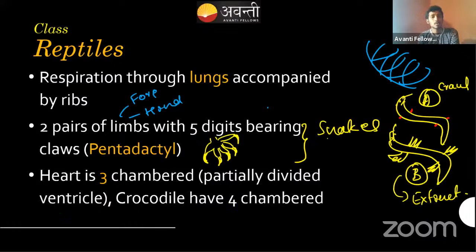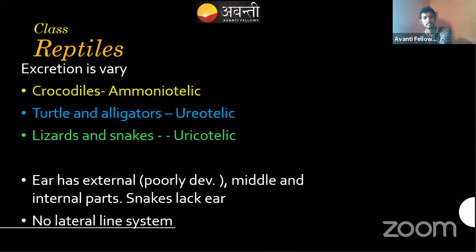Okay. So next, the heart is three-chambered, with a partially divided ventricle. That means if I draw a diagram here, it will be somewhat like this. A single ventricle and two auricles. But this ventricle is partially divided. That means not four-chambered, only three-chambered. The exception is the crocodile, because it has a four-chambered heart. That's very important. Remember the crocodile. Don't forget the crocodile.